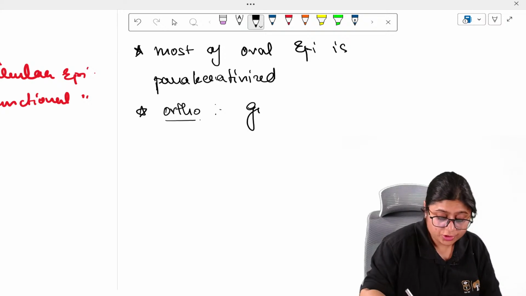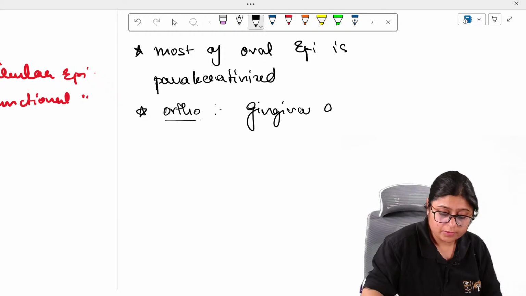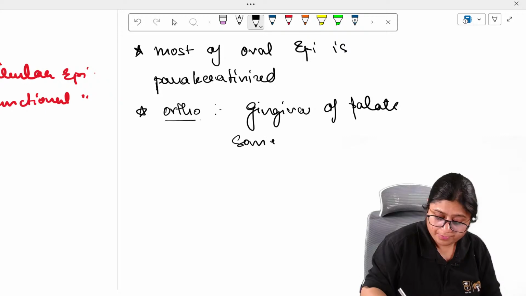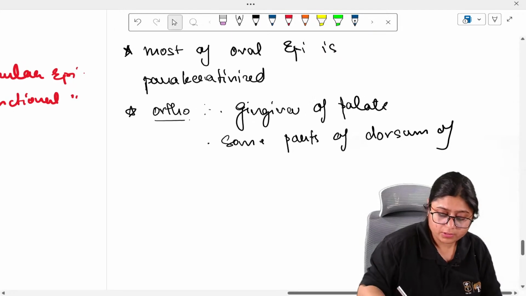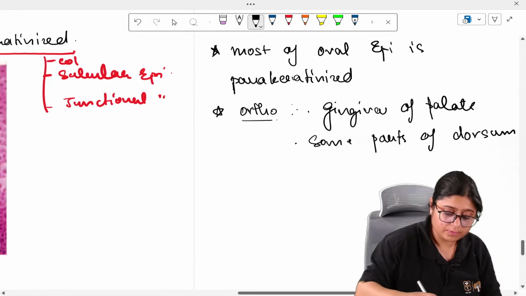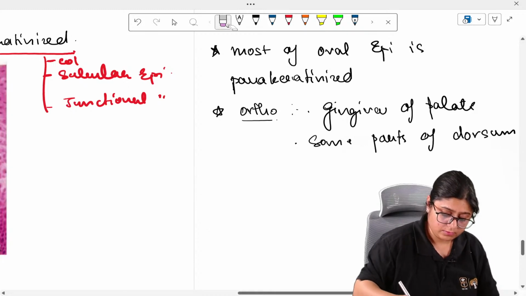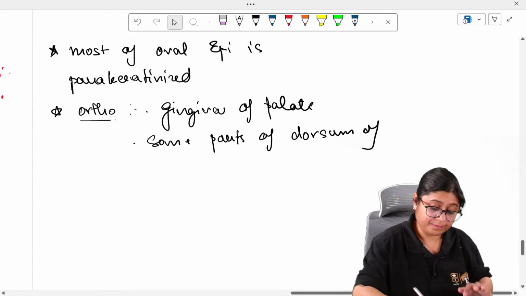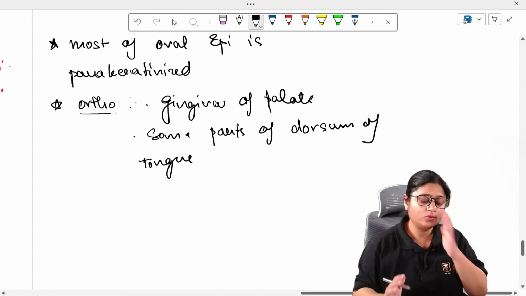Orthokeratinized epithelium is your gingiva of the palate, the palatal gingiva, and some parts of the dorsum of tongue. Some parts of the dorsum of tongue are orthokeratinized.